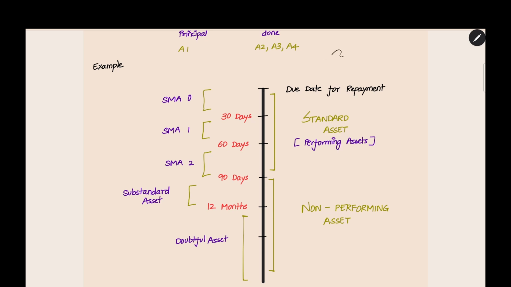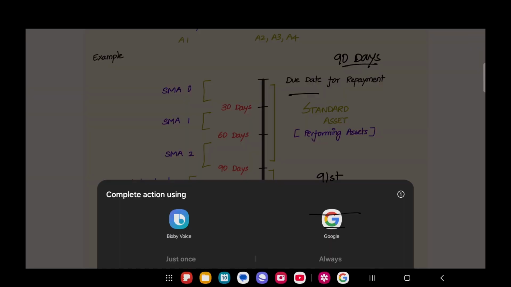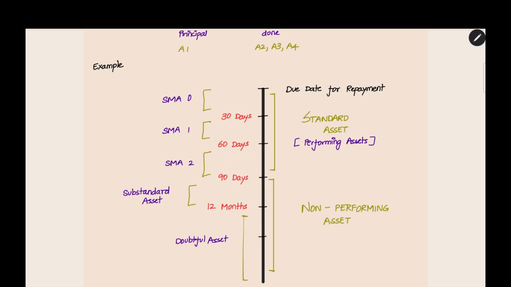So here what you can understand is you have time up to 90 days from the due date for repayment. If you pay within 90 days, no problem. If you do not pay within 90 days, from the 91st day, it will become a non-performing asset. Straight away, it will not become a loss asset or doubtful asset. First, it will be classified as a substandard asset. From the 91st day up to 12 months of non-payment, it will be classified as a substandard asset.